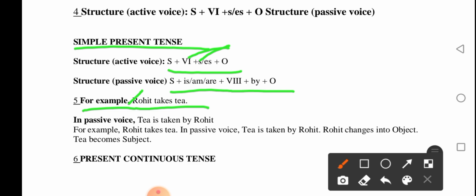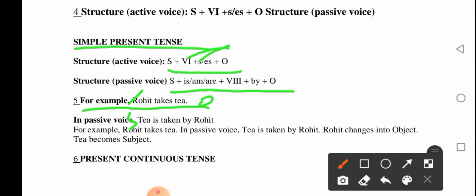So T is the object here. If it was the object, it becomes the subject, and it is taken by Rohit. By is the structure. Rohit, the subject of the first sentence, becomes the object of the second sentence.